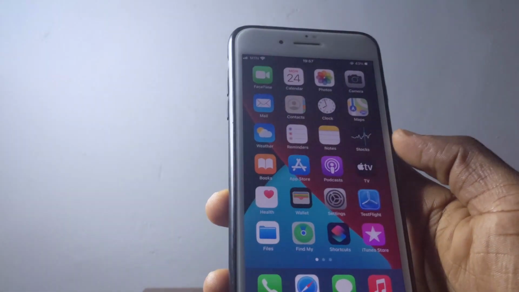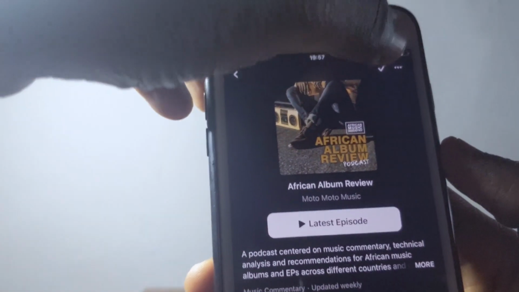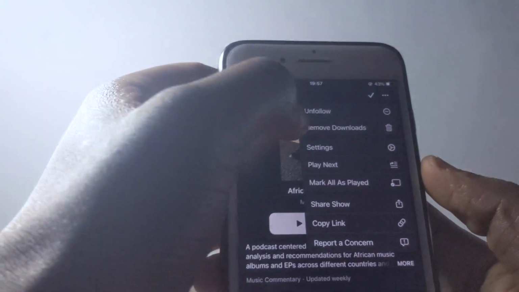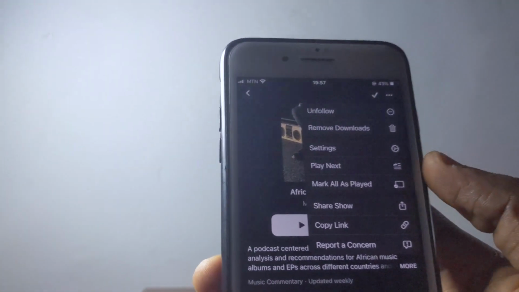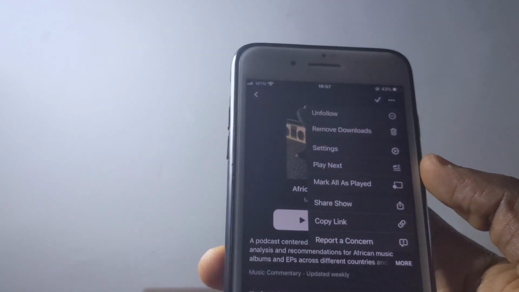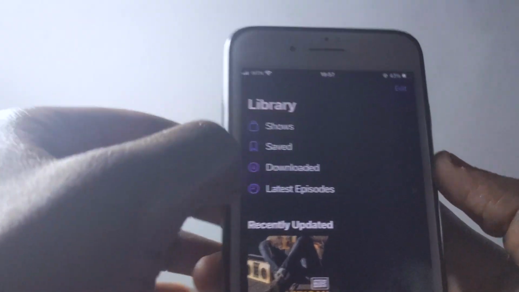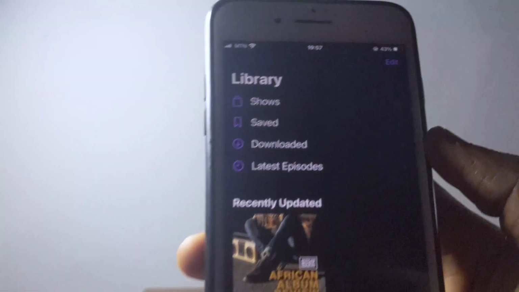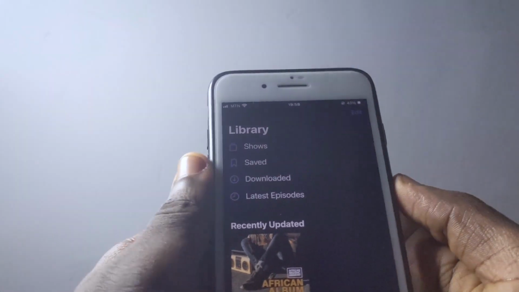So another change we are seeing right here is in Podcasts. When we open our podcasts, we can now download podcasts right away, and you can see right here remove downloads and also mark all as played, which was initially not visible like that. And again, when you click on the library, you're going to see it's downloaded right here. Initially it was download. So these are the changes you're going to see in Podcasts when you upgrade to iOS 14.6.